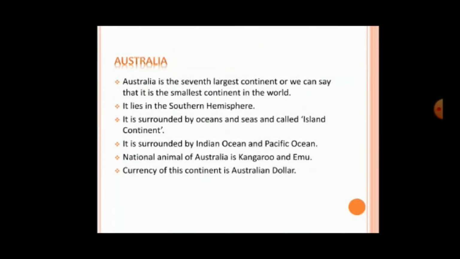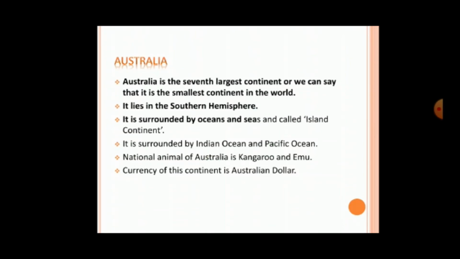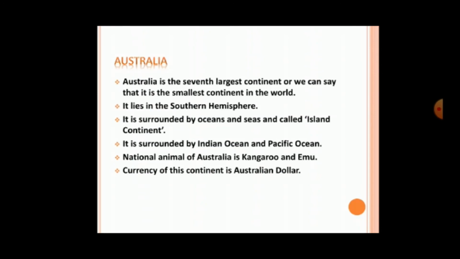Australia. Australia is the seventh largest continent, or we can say that it is the smallest continent in the world. It lies in the southern hemisphere. It is surrounded by oceans and seas and is called an island continent. It is surrounded by the Indian Ocean and the Pacific Ocean. The national animals of Australia are the kangaroo and the emu. The currency of this continent is the Australian dollar.